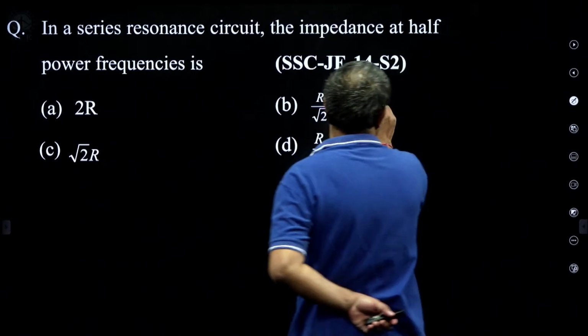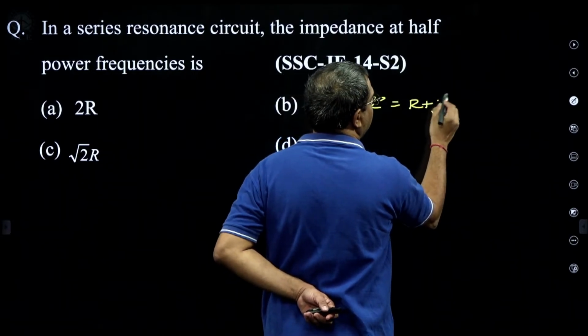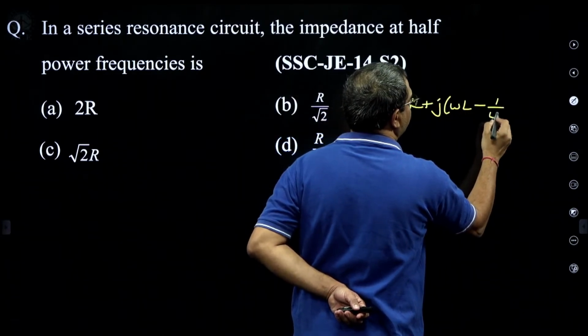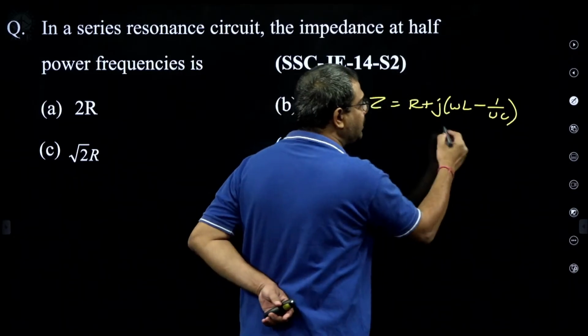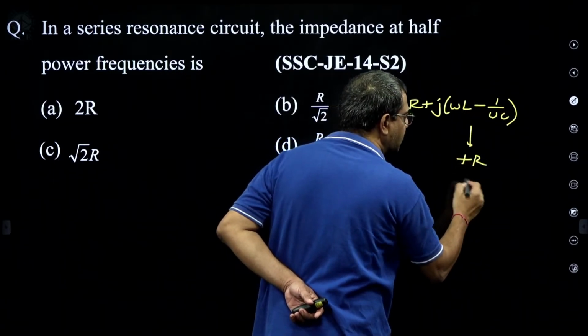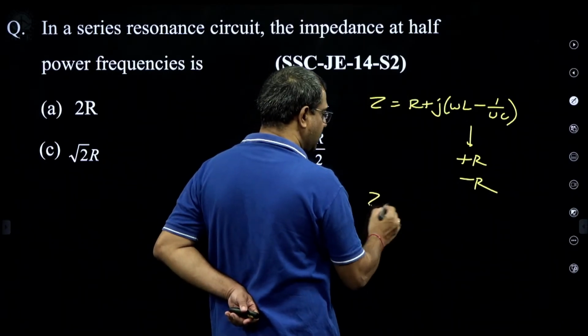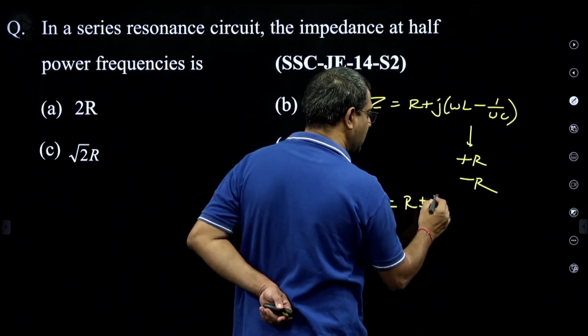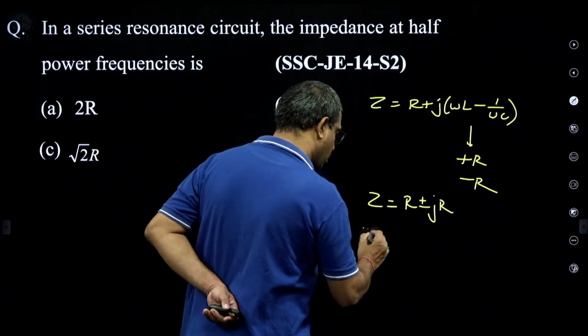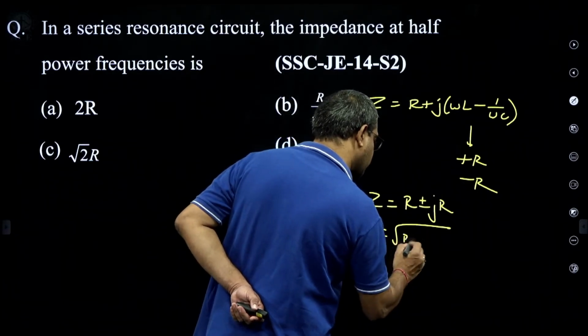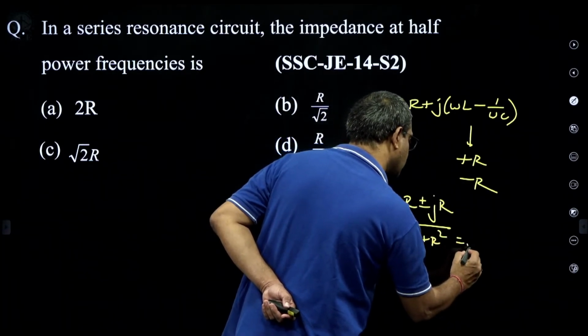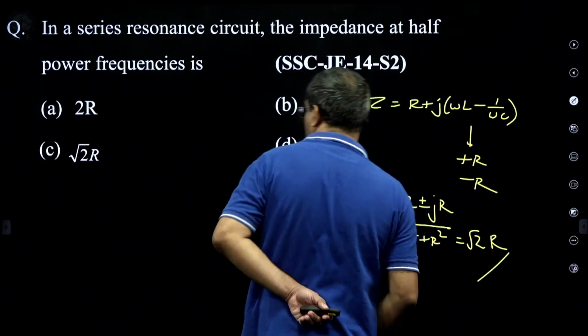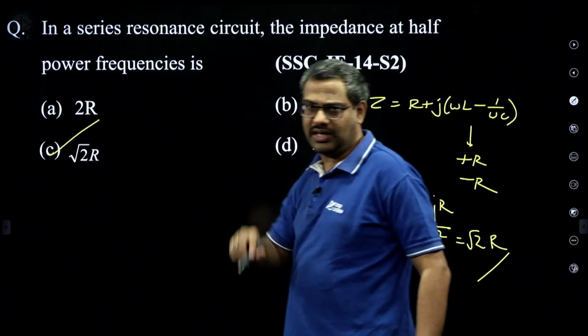First of all, impedance is R plus j XL, that is, omega L minus 1 by omega C. But at half power frequency, this reactance is either plus R or minus R. If you put that, Z is R plus or minus jR at the lower and upper cutoff. So modulus of Z is root of R square plus R square, that is root 2 R. The answer is root 2 R.